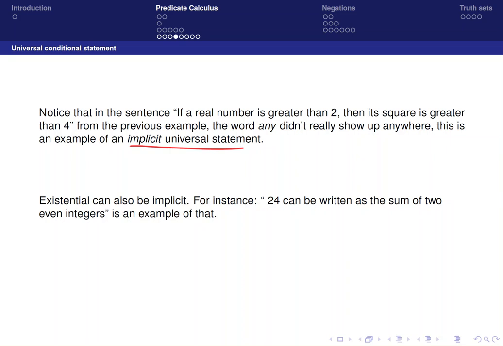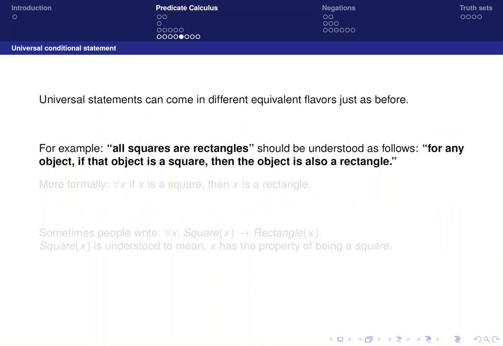For example, saying that 24 can be written as the sum of two even integers is an example of that. What we're saying basically is that there are some two even integers that when added together will be equal to 24. So this is an example of an existential that is implicit.